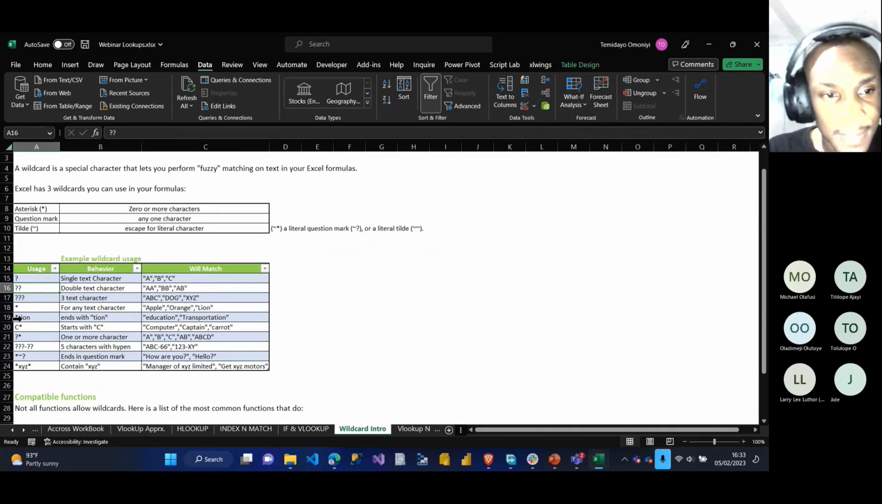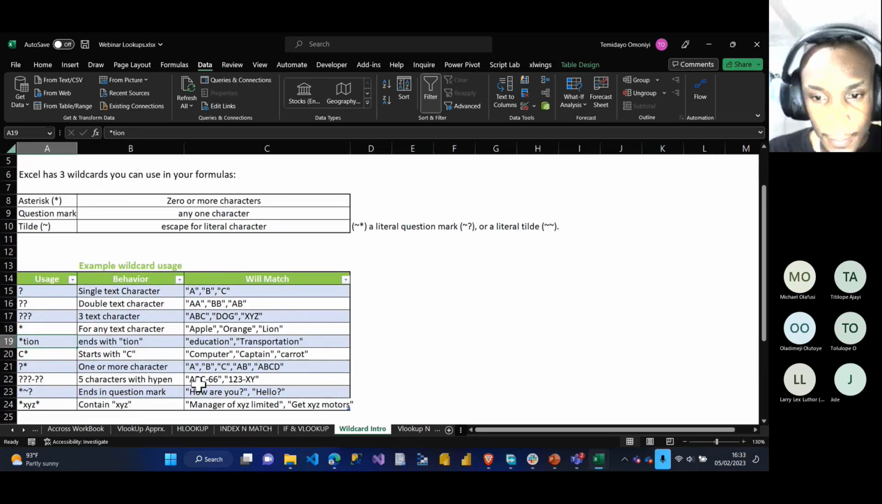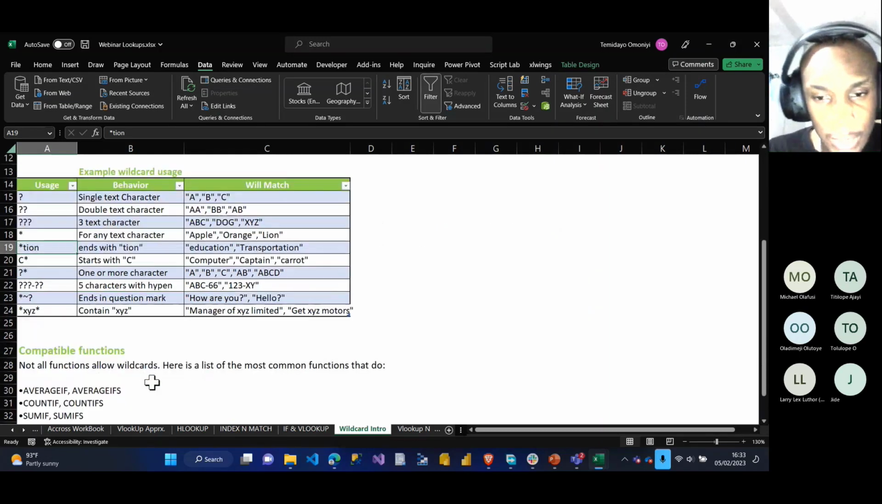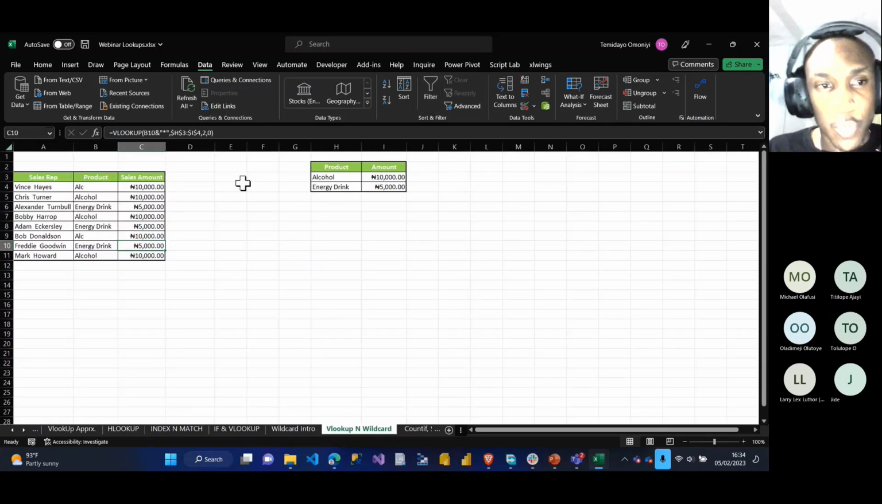So let's take, for instance, a star before TION. Let me make my screen bigger so you can see what I'm talking about. If I have a star before TION, it means it must end with TION. If I have a letter before the star, it means it must start with C. A question mark means one missing value. So there are different ways of using it. Let's go to VLOOKUP and use VLOOKUP with wildcards now.